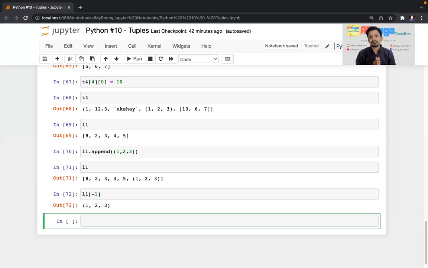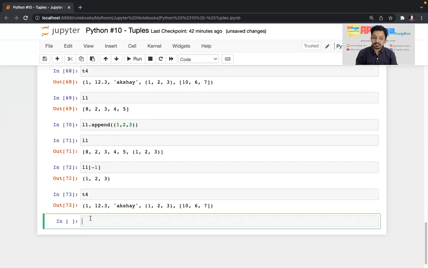Apart from that, there are some differences again in list and tuple. There are some places where a tuple can be used but a list cannot. We'll look into that in our future videos. So for now, this is all about tuples. Let me check. Syntax is done, slicing is done, append operation, star operation is done. Oh, sorry, we didn't talk about the built-in functions.